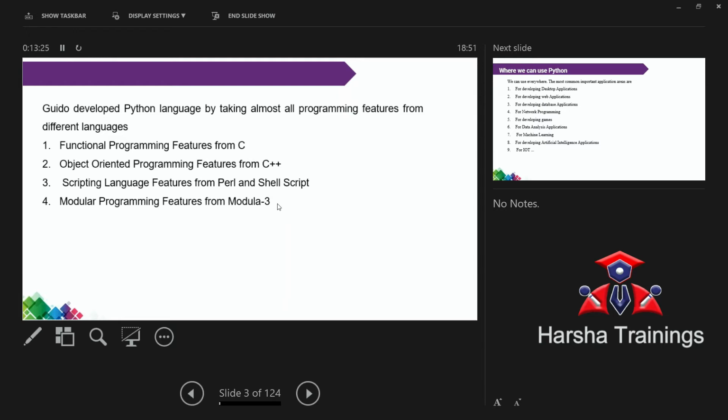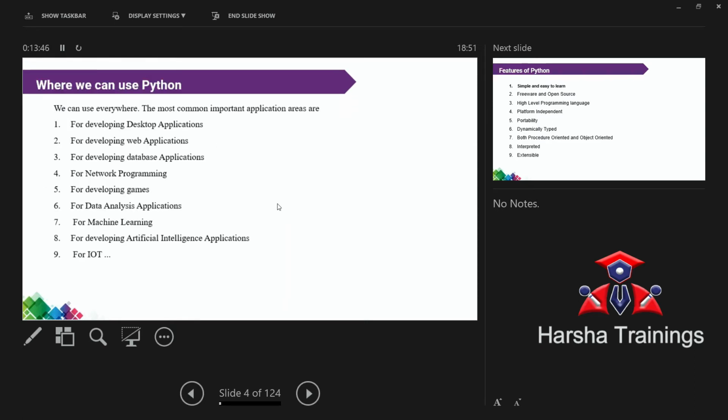For example, whenever I need student number X, I simply go to section 1 and find X. So what is the advantage? It is very easy to perform an action, either accessing or updating, whatever it is. So these are the different features we are taking from different languages. I think these are the basic things.